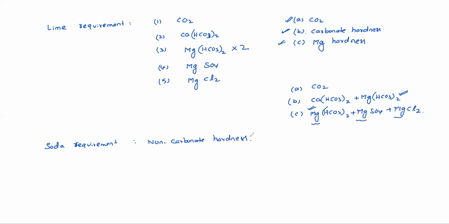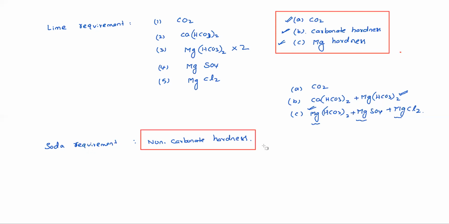For non-carbonate hardness, soda is required. So lime is required for these 3 things. Soda is required for this one thing only. So lime is required for CO2 as well as carbonate hardness as well as magnesium hardness separately. This is about the lime soda process.